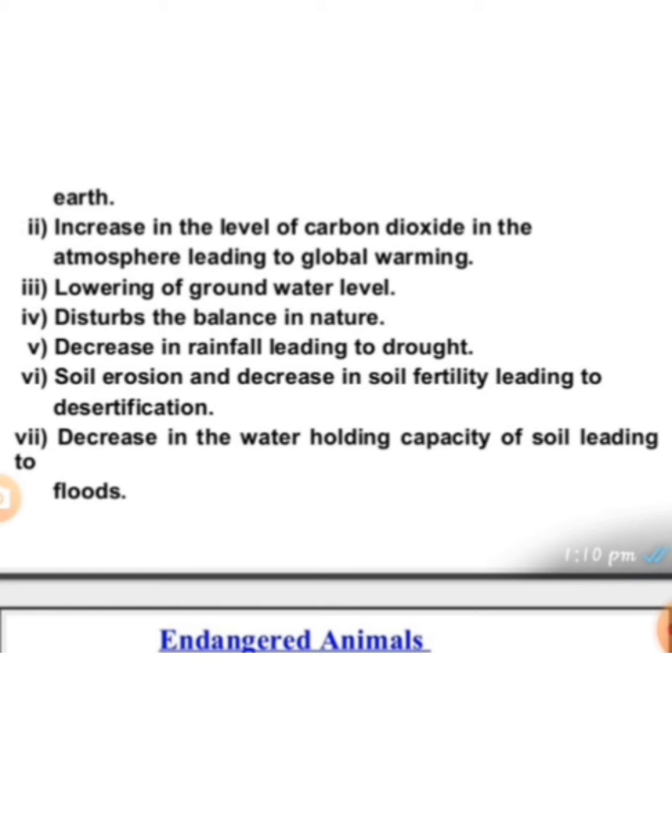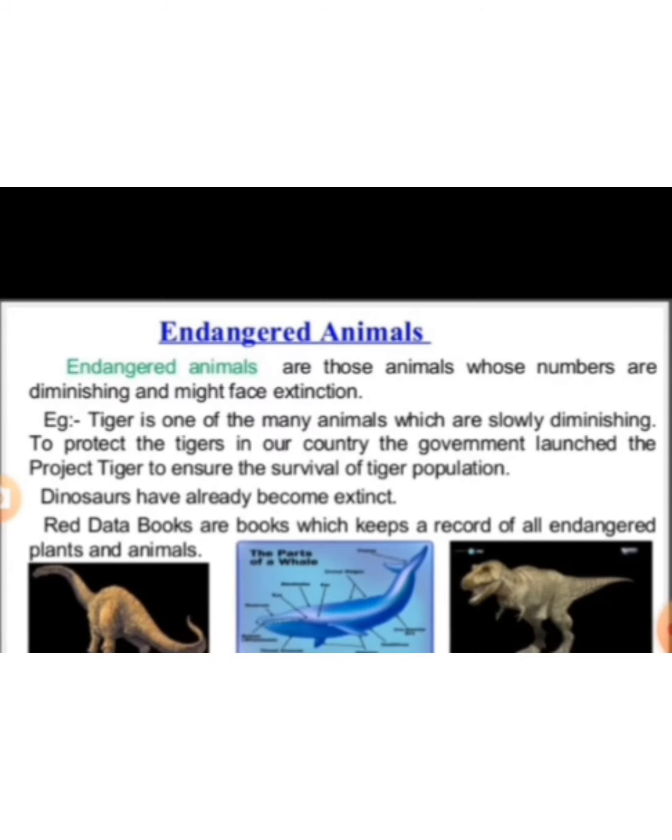It affects the soil, disturbs the balance in nature, and flora and fauna will be disturbed. There is a decrease in rainfall, soil erosion, loss of soil fertility, which leads to desertification. Water holding capacity, everything will be decreased because of deforestation. These are some of the effects of deforestation.